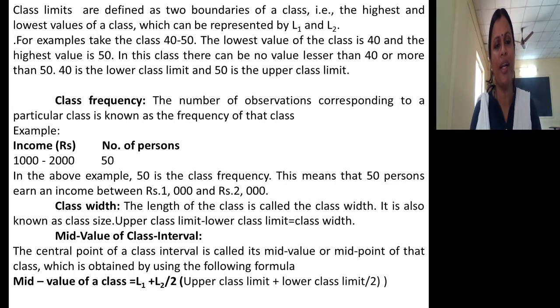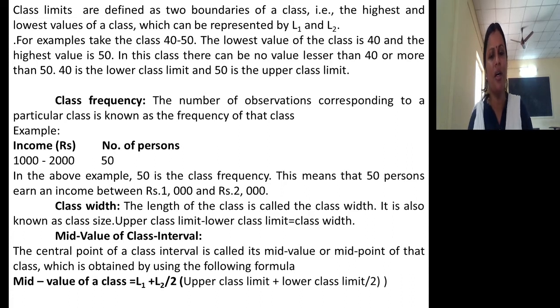Class limits are also defined as two boundaries of a class. 40 to 50 means there are two boundaries, one is the lower boundary, the other is the upper boundary. The lowest and highest values of a class can be represented by L1 and L2. L1 indicates the lower class limit, L2 indicates the upper class limit. So if you take 40 to 50 as a class interval, 40 is the lower class limit and 50 is the upper class limit. The lower class limit is symbolically referred to as L1, the upper class limit as L2. So, class frequency: the number of observations corresponding to a particular class is known as the frequency of the class.